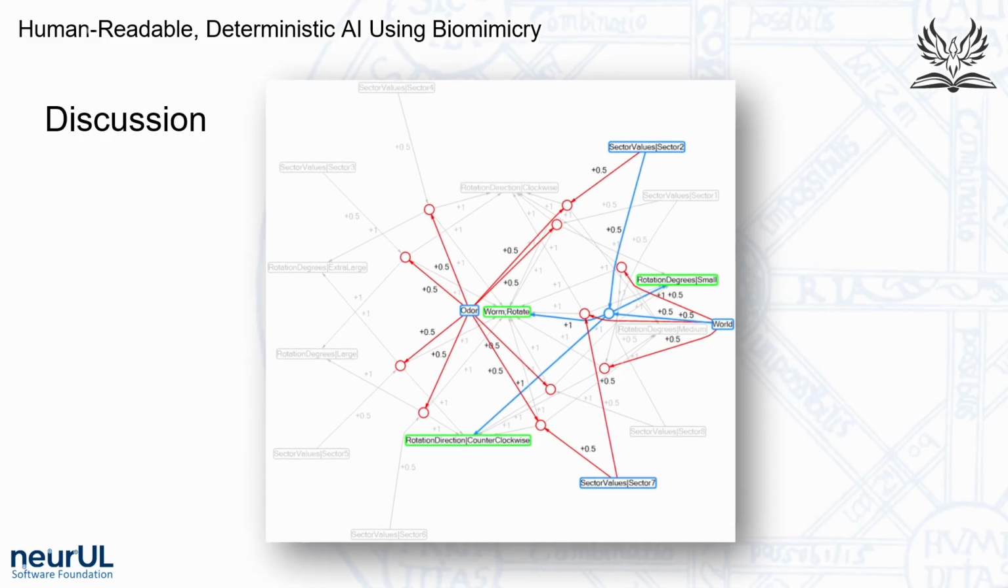Which leads us to the following question. If we can use biomimicry to create a universal language to convert sensory input into behavior in a human-readable, deterministic manner, then can all AI be written in neurons and terminals? These are the types of questions we're exploring with the neurUL universal language.